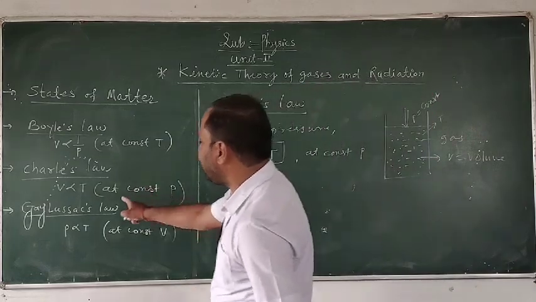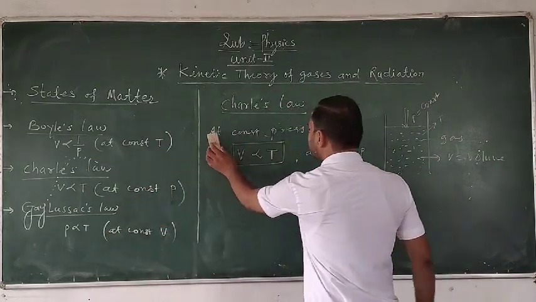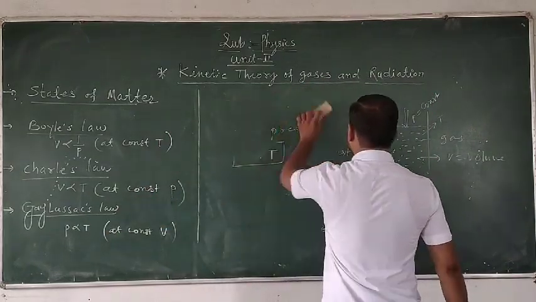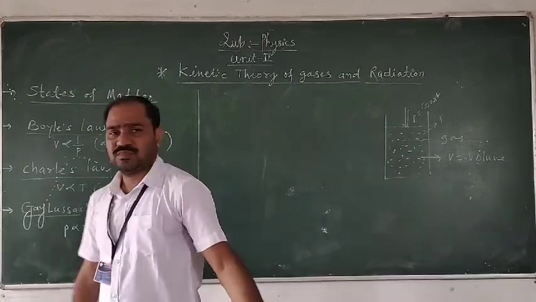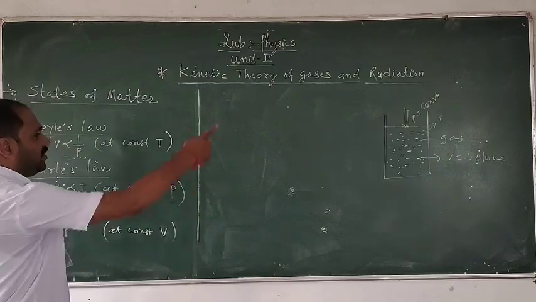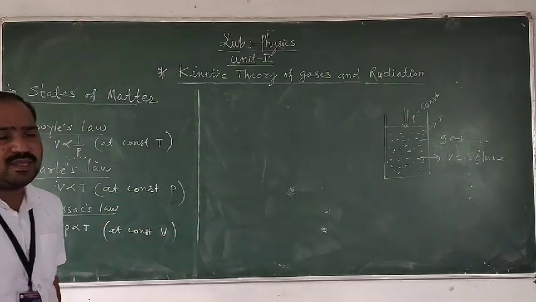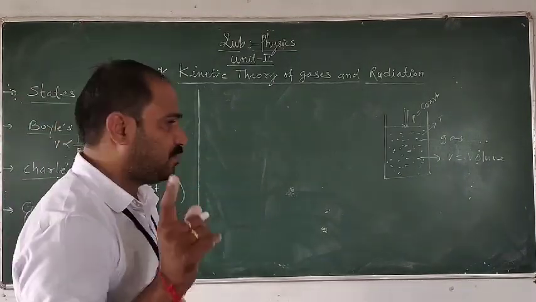Now the third law is the Gay-Lussac law. Again we have considered here the gas having volume V, pressure P, temperature T, and mass m.